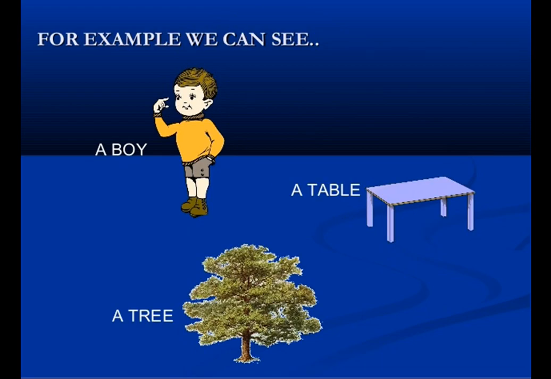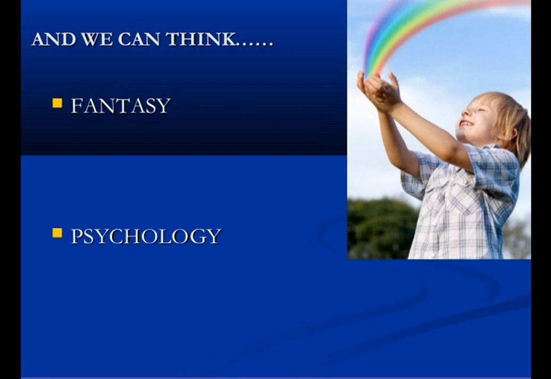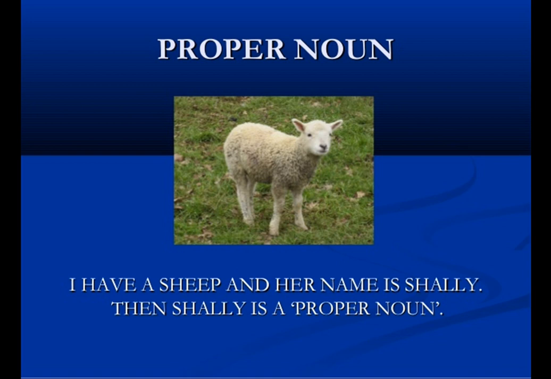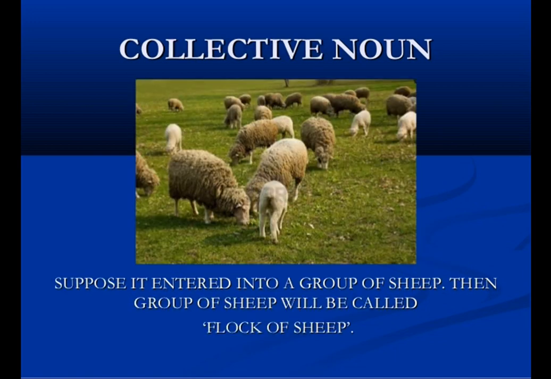We can see a boy, a tree, a table. We can feel happiness, anger, taste. We can think fantasy, psychology. Types of nouns: proper noun, common noun, collective noun, material noun, abstract noun. Now let us see with an example. I have a sheep and her name is Shali. Then Shali is a proper noun. I have given her name Shali. Then sheep is a common noun. Suppose it entered into a group of sheep. Then group of sheep will be called flock of sheep.